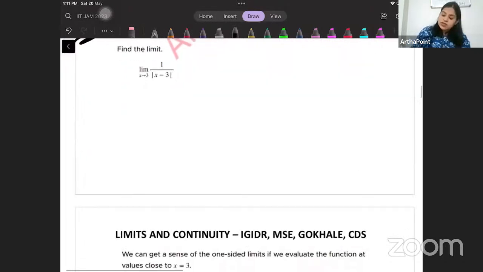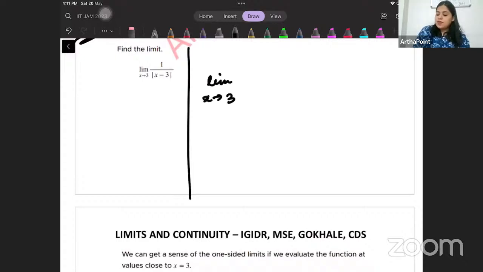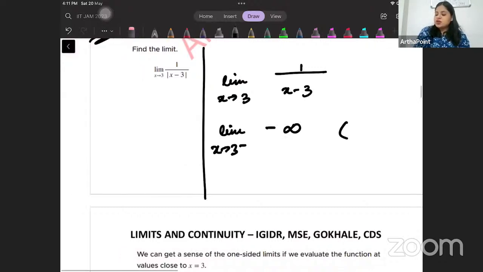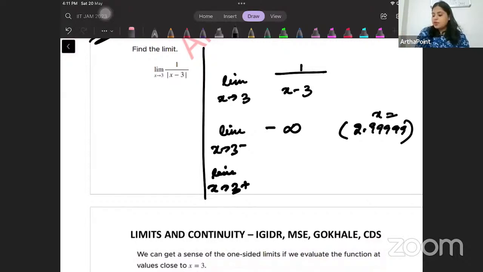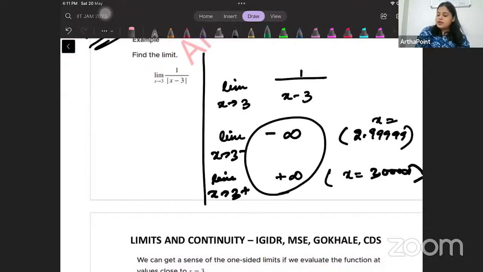Had the function been limit x tends to 3 of 1/(x - 3), then when you approach from the left-hand side, you would get -infinity. Just try putting anything less than 3 and check. When you approach x from the right-hand side, you would get +infinity. So we would have said that the limit doesn't exist.